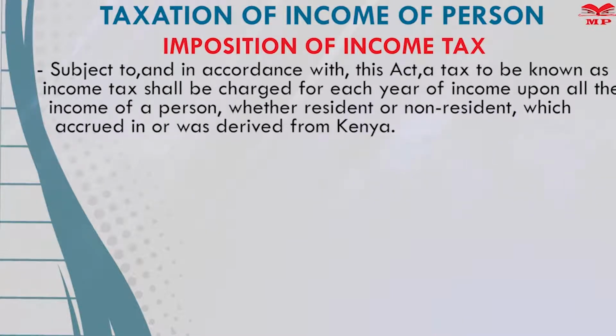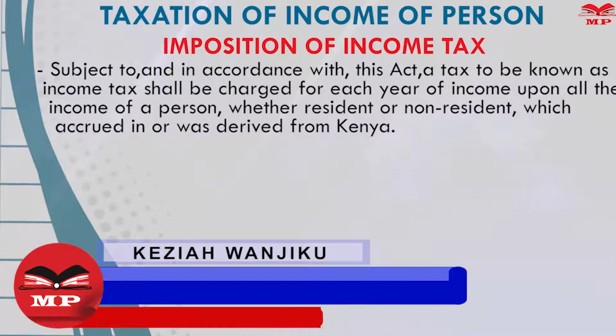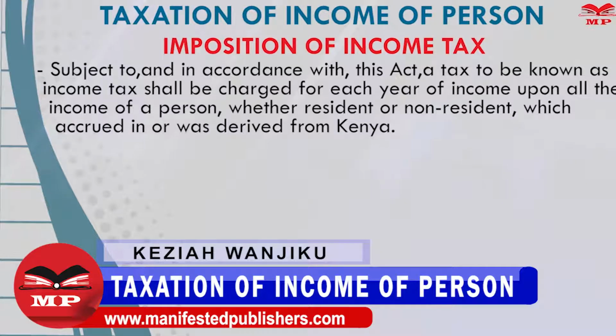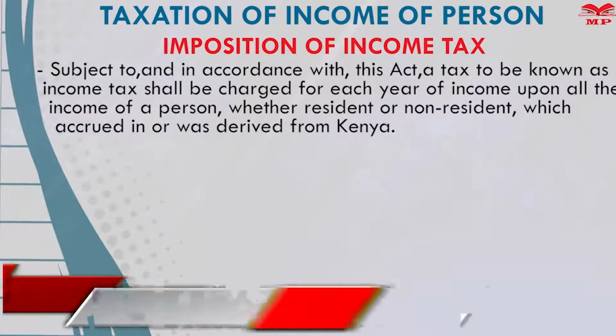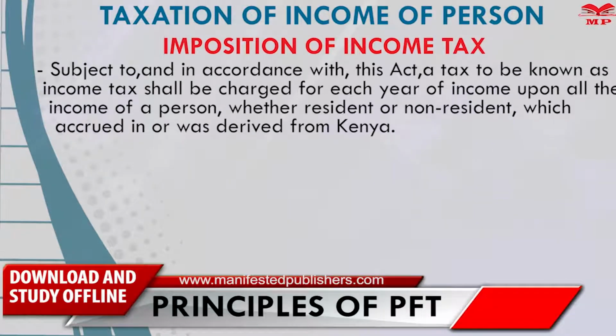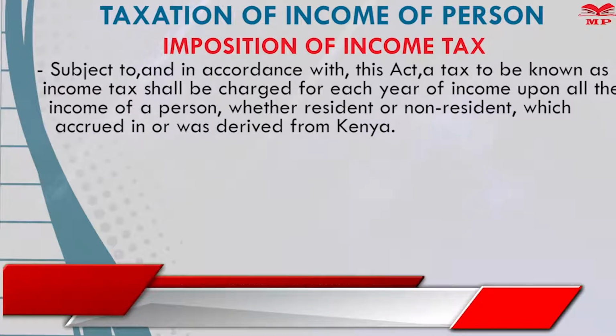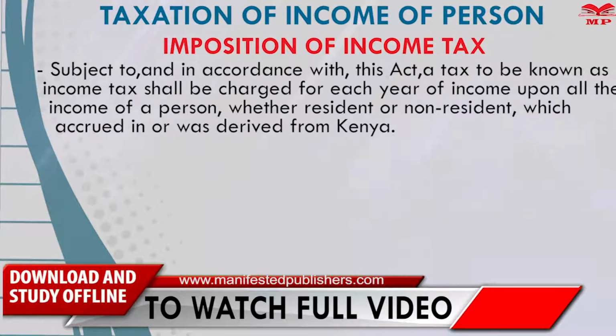Section 3, subsection 1 of the Income Tax Act of the Laws of Kenya, chapter 470, reads, subject to and in accordance with this Act. So remember, everything we do must be guided by the Act. A tax to be known as income tax shall be charged for each year of income. So income tax, you go back to classification of tax. There was classification of tax based on the tax base. Tax base was the item with reference to which tax is being levied. So if the item is income, we are levying income tax.